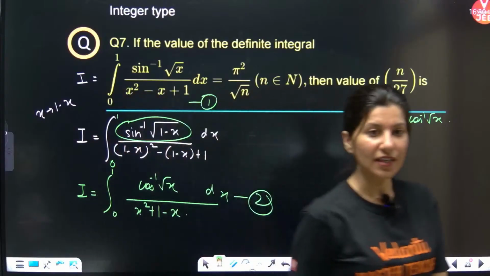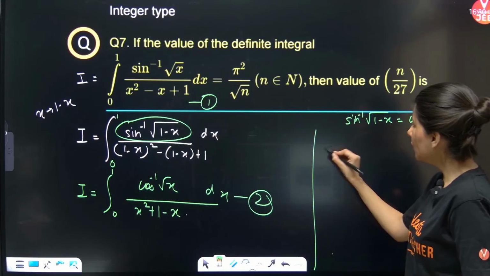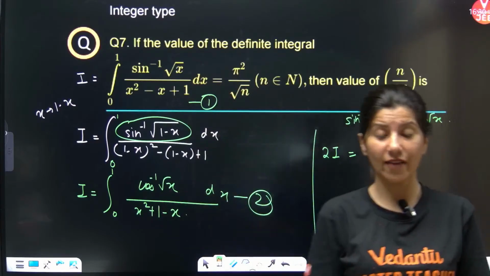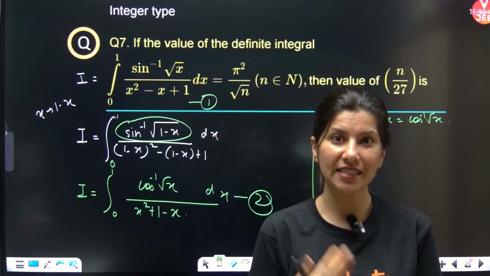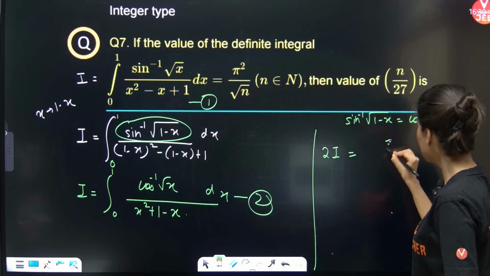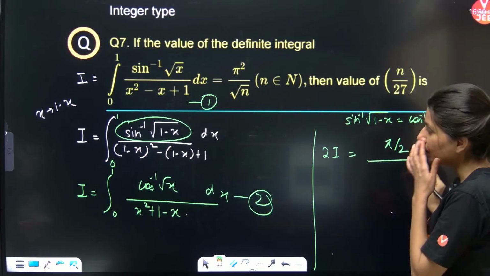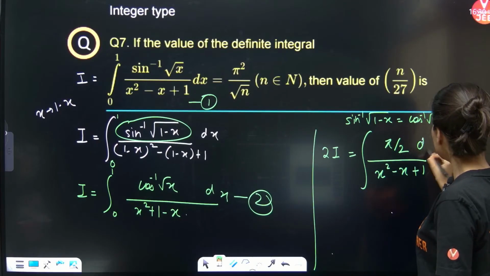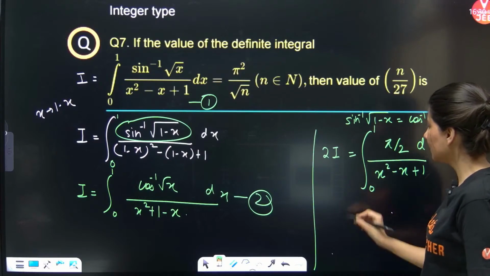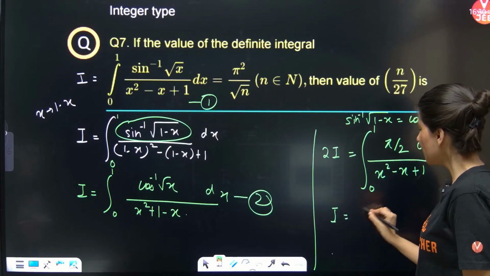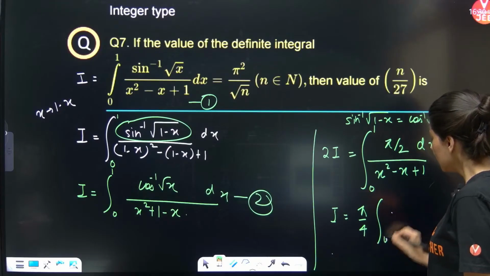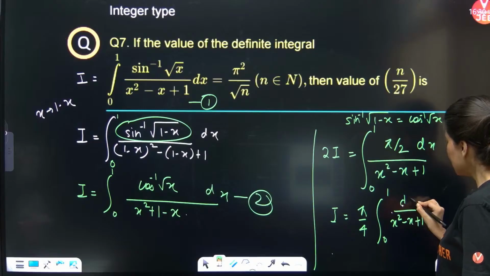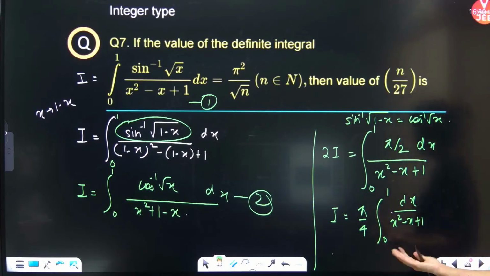We need to solve it. Now clearly if you add, 2I is equal to sine inverse root x plus cos inverse root x, and everybody knows sine inverse root x plus cos inverse root x is pi by 2. Then you have 1 upon x square minus x plus 1, integration dx 0 to 1. So I is equal to pi by 4, integral 0 to 1 of 1 upon x square minus x plus 1 dx. Now integrate it nicely, you will get your answer.